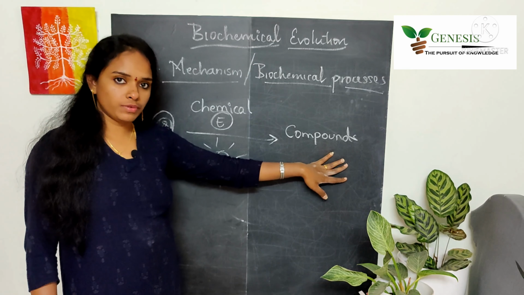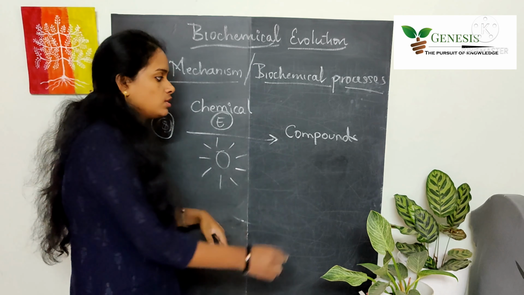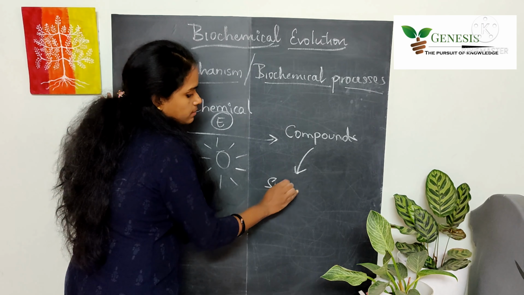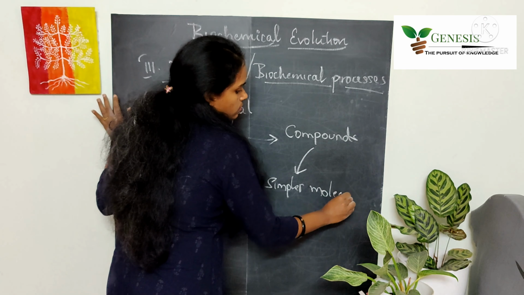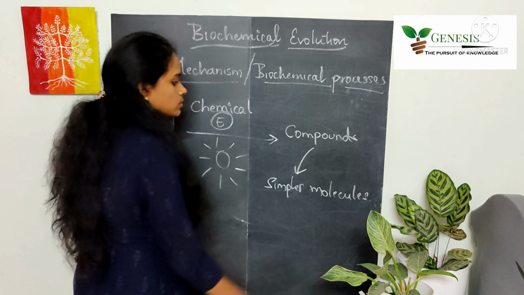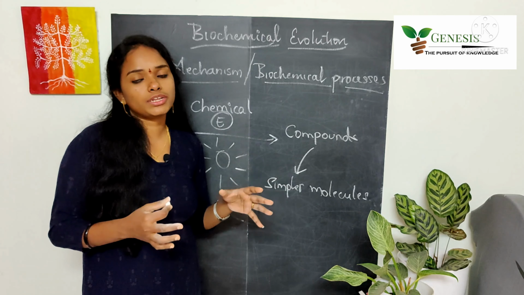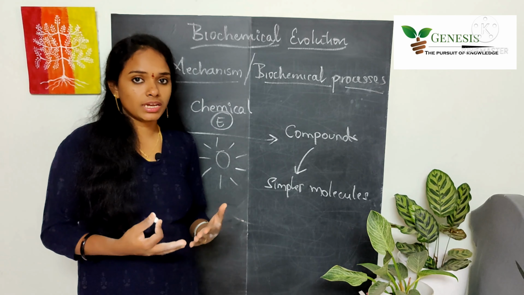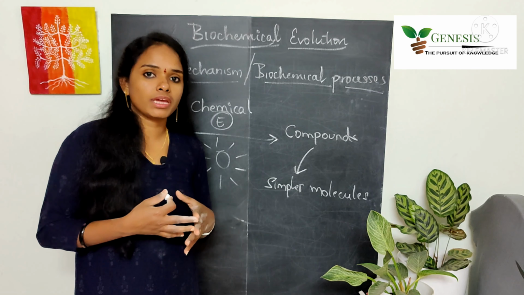Once these compounds were formed, they might have adopted certain physiological pathways to make simpler compounds or simpler molecules. So simpler molecules will be synthesized, and once they are used up, they will be degraded by the degrading mechanisms. Again, if they are required, they will be synthesized by synthetic mechanisms.